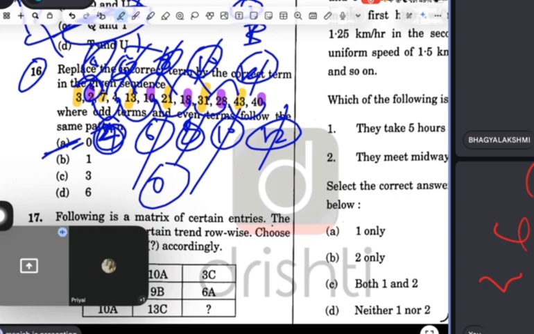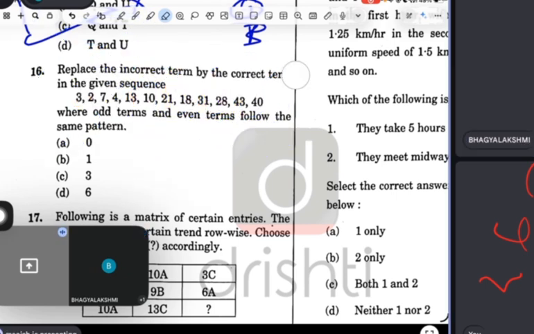Guys, understood? This is what the question is saying. They are following a certain pattern. The question is saying that one term is incorrect. See, one term is incorrect, but here 2 is there. So the difference between 2 and 4 is 2 only, but I want a difference of 4. So if I replace 2 with 0, there will be a difference of 4. Yes, common sense actually.